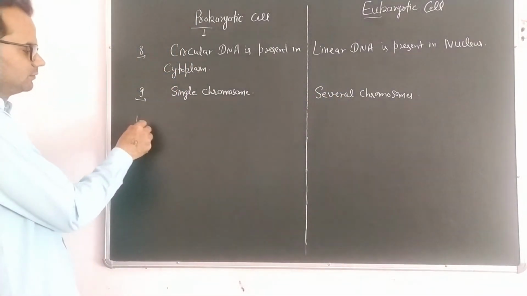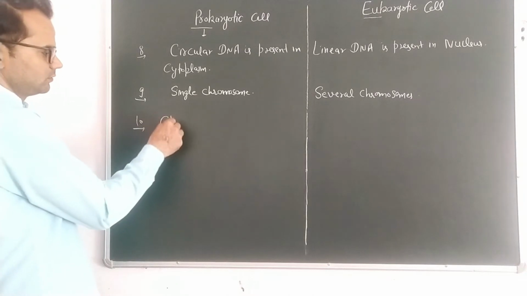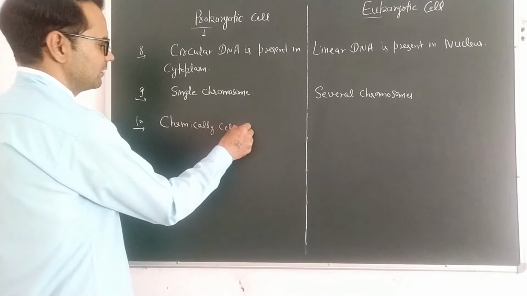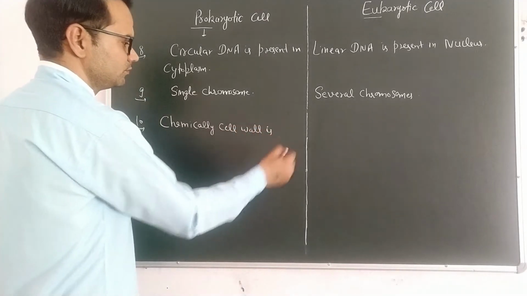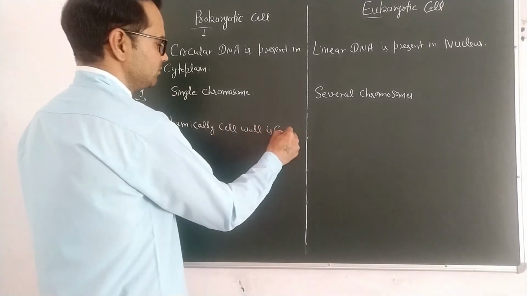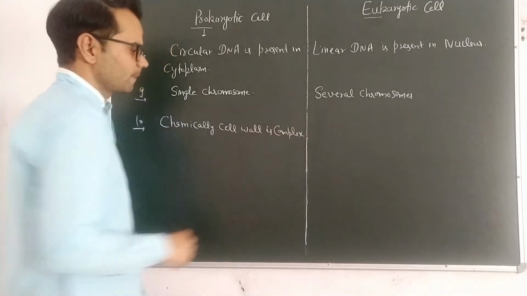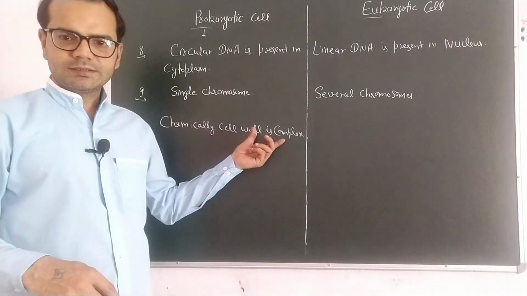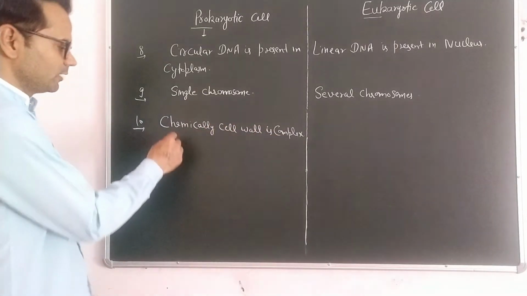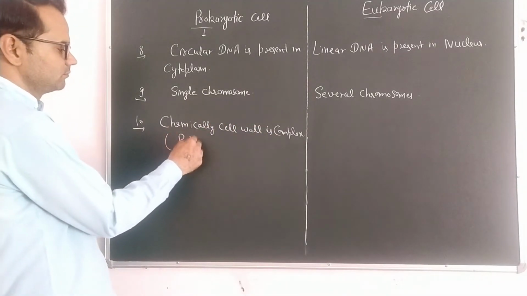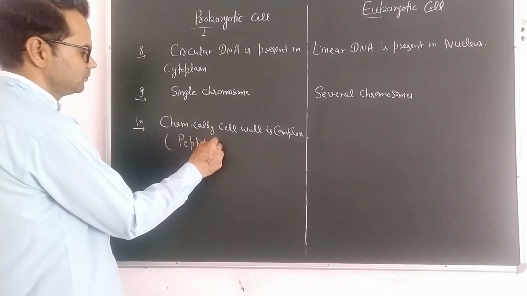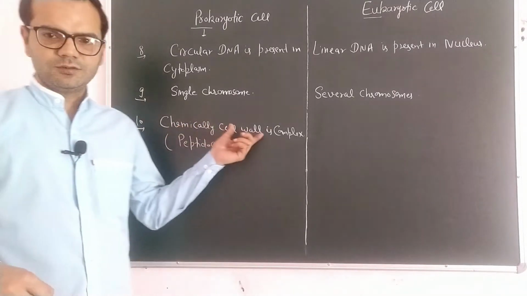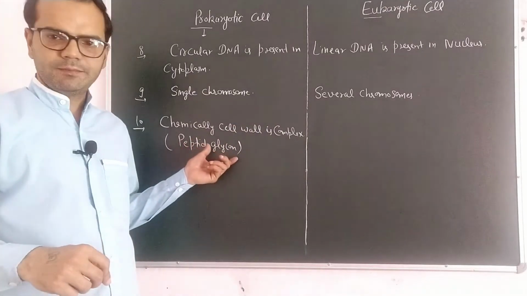Next, chemically cell wall is complex. The cell wall of prokaryotic cell is complex, and it contains peptidoglycan.